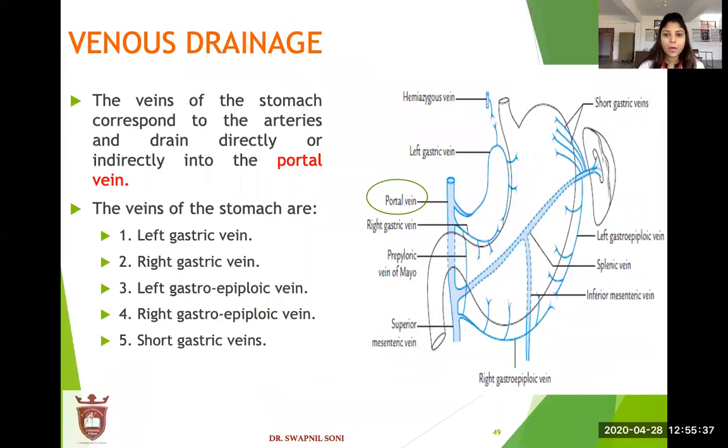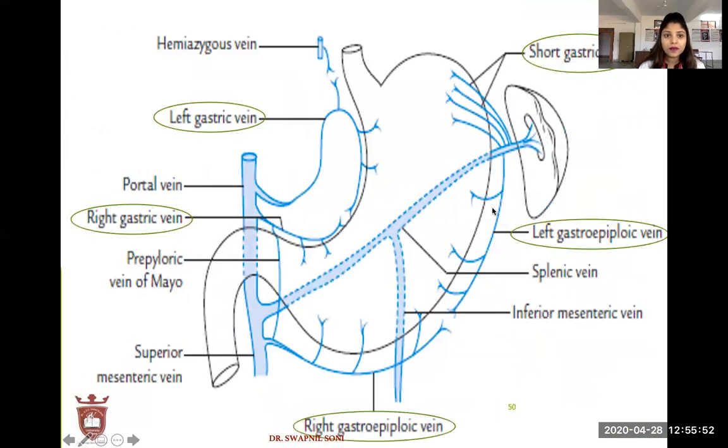Venous drainage. The veins of the stomach correspond to the arteries and drain directly or indirectly into the portal vein. The veins of the stomach are the left gastric vein, right gastric vein, right gastroepiploic vein, left gastroepiploic vein, and the short gastric vein. See the picture.